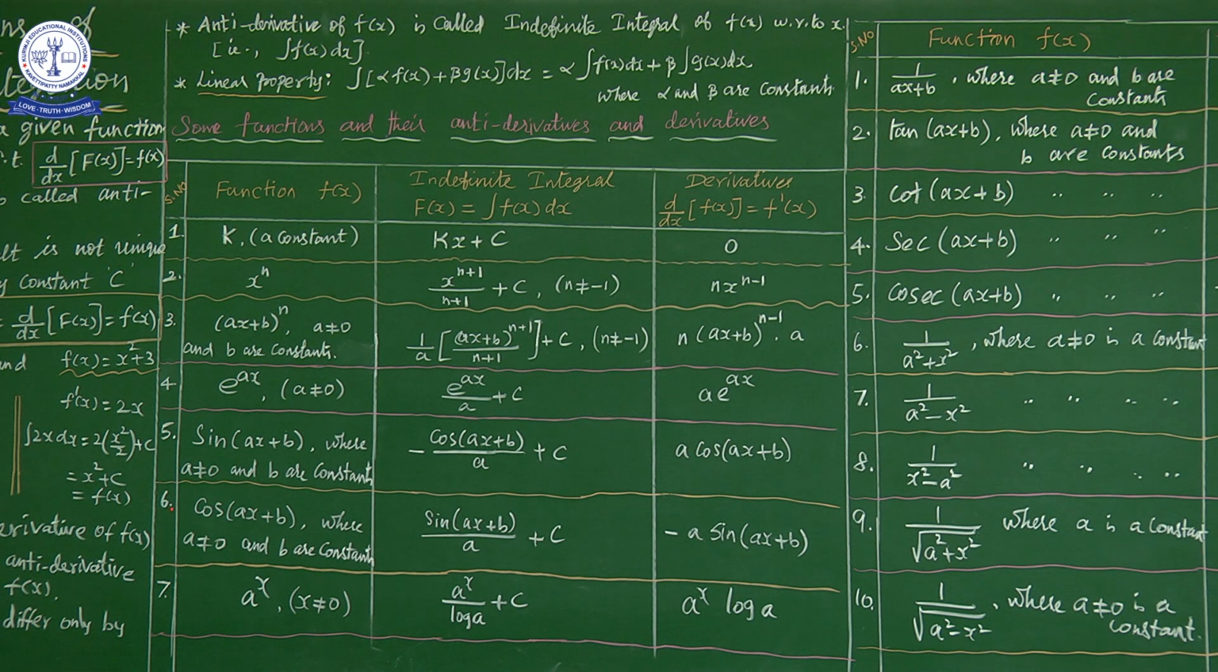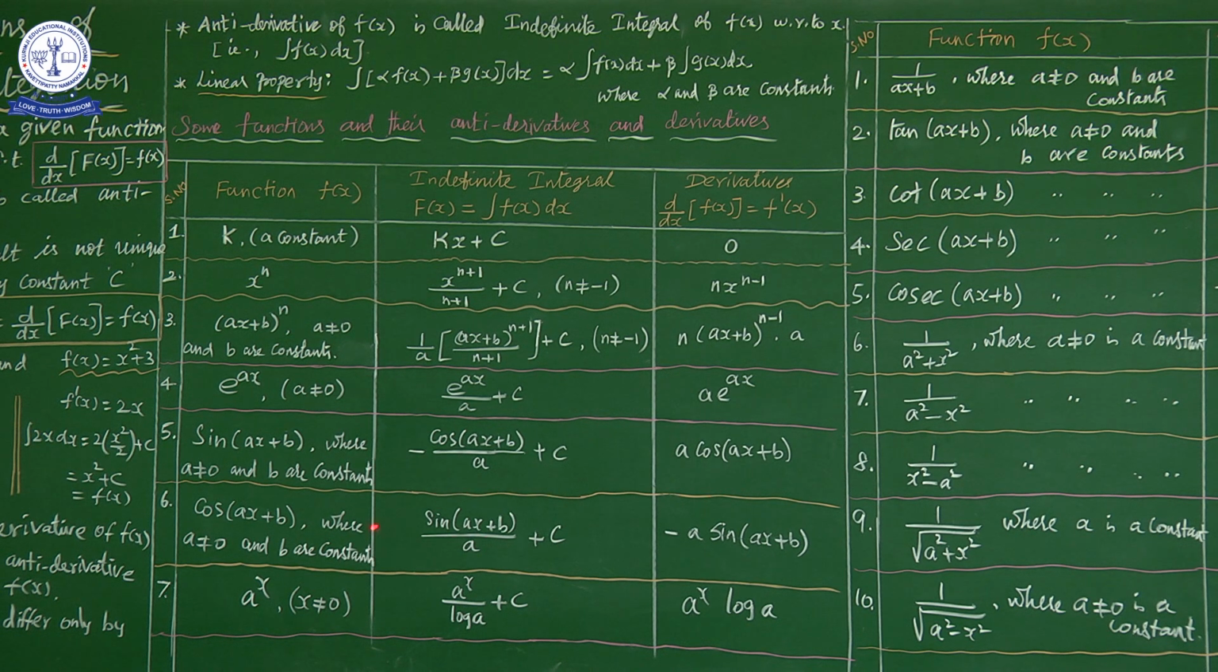Next, sixth formula, cos of ax plus b, where again a not equal to 0 and b are constants. The integration of cos is nothing but sin of ax plus b divided by a plus c. The same thing for the derivative: cos becomes minus sin. So minus a sin of ax plus b. So here the division by a is going to be multiplied.